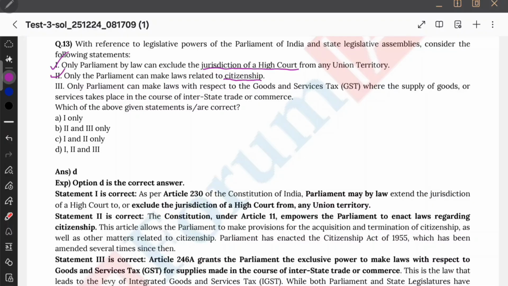GST, इतना तो मैं बता सकती हूँ कि GST concurrent list में है. Okay. But the question, people will take it correct. No. Only parliament, तो people गलत ही टिक करेंगे. But here is the catch.